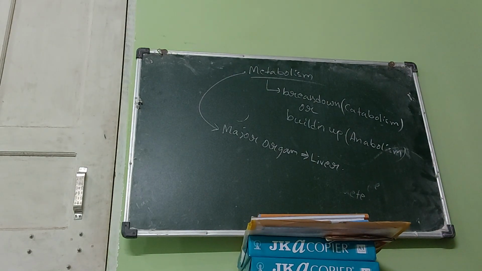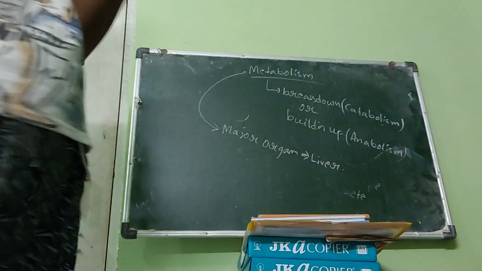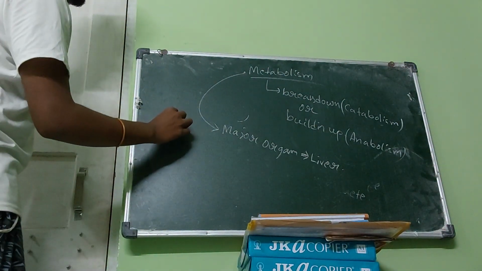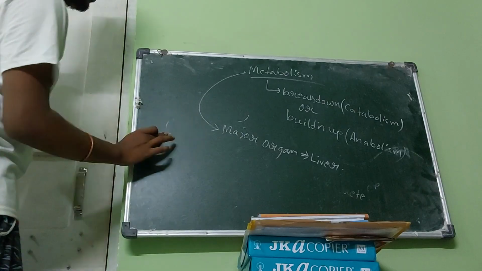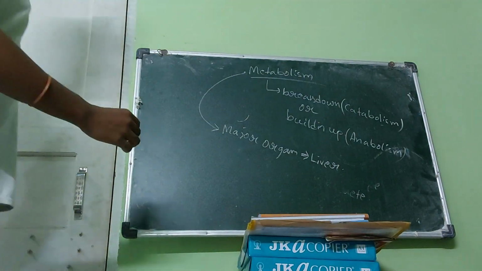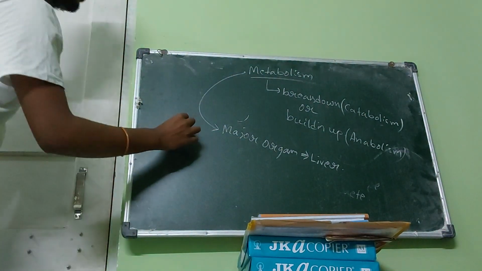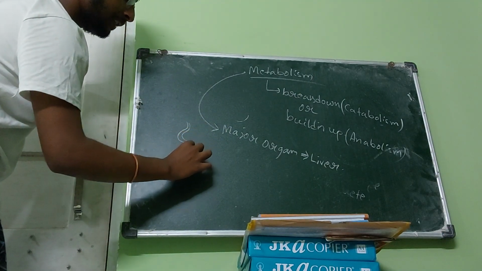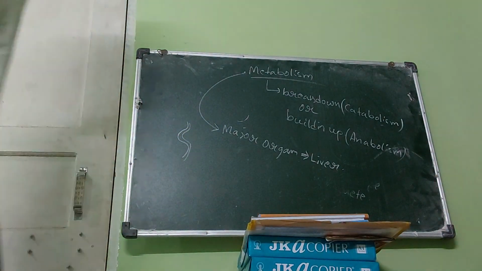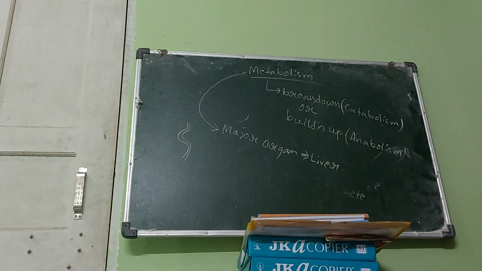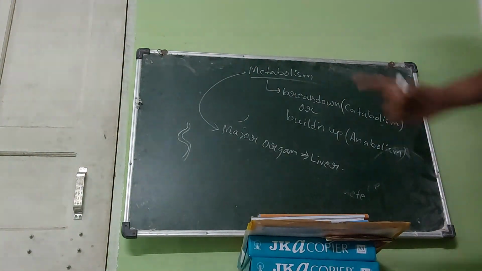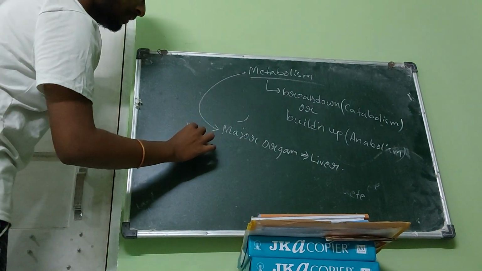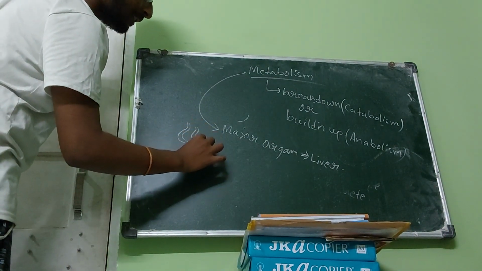Now see, actually what happens, let us assume intestine. This is our intestine, suppose. Okay, this is our intestine. Now, the blood vessels around intestine, these are blood vessels around intestine.